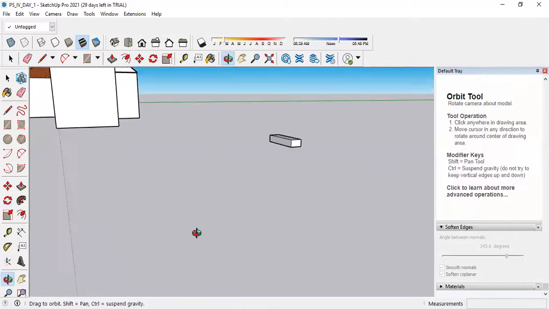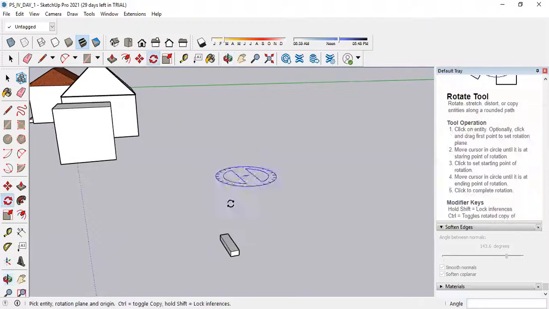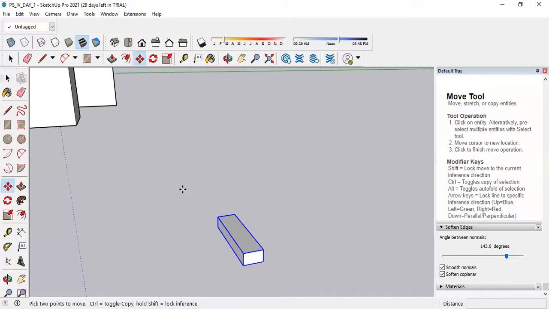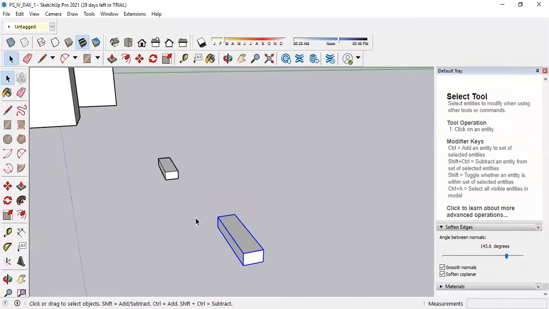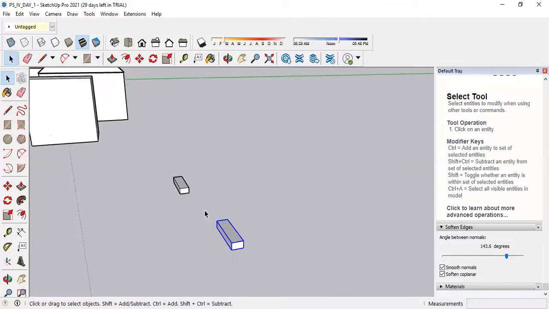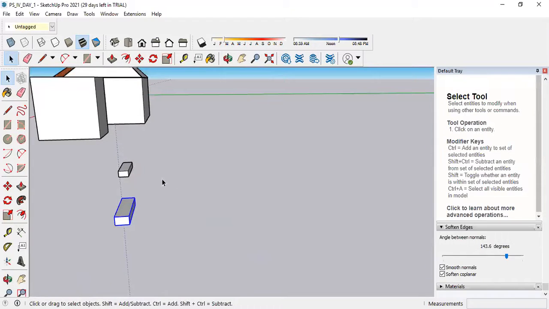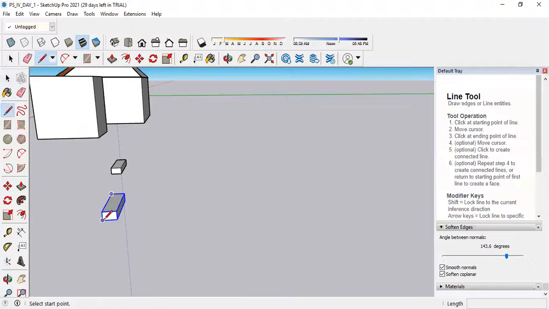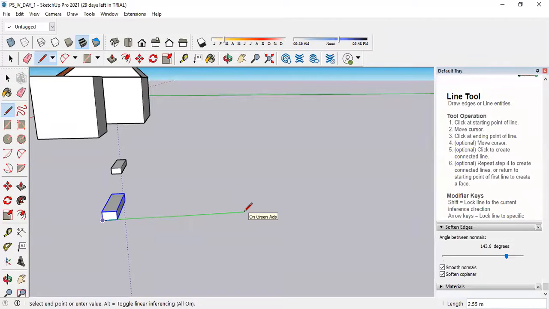Now I will tell you what is the difference between group and component. I will make a copy of it here for the comparison only. Now select this, and anybody can tell me how many steps are there in a staircase, one flight? 8 to 9.